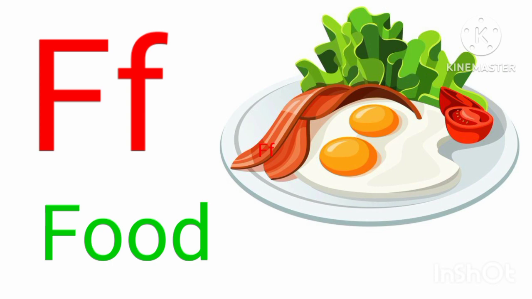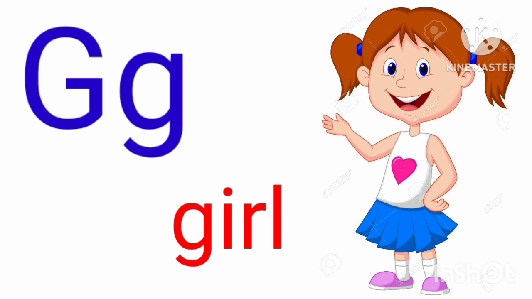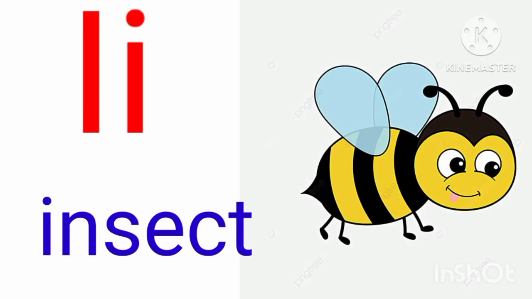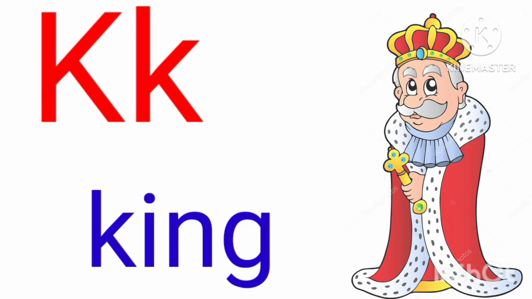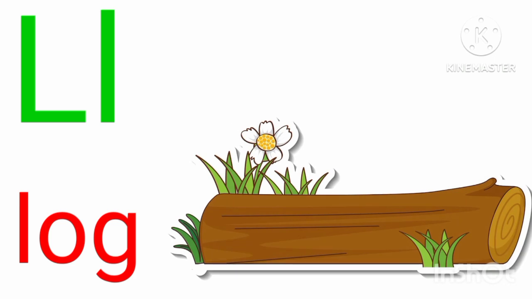F. F for food. G. G for girl. H. H for hamster. I for insect. J. J for jet. K. K for king. L. L for log.